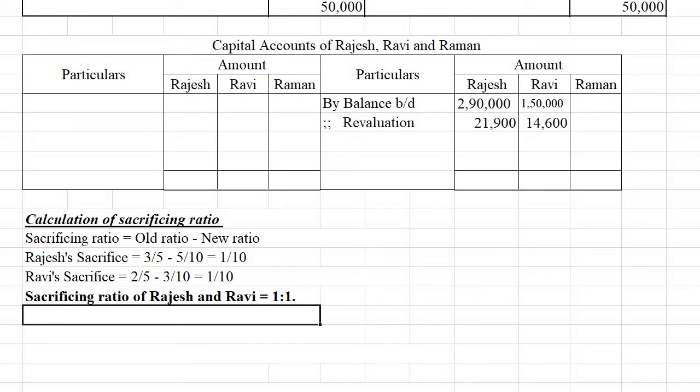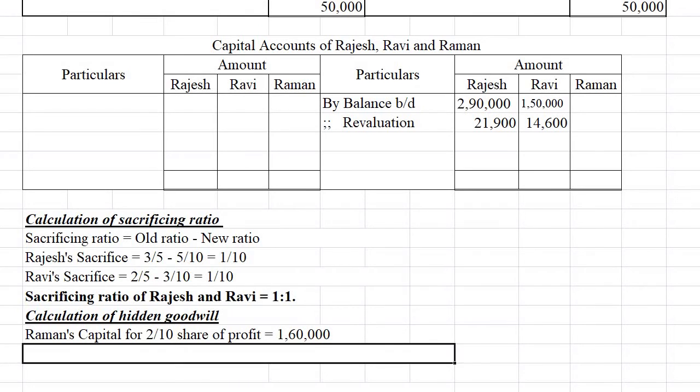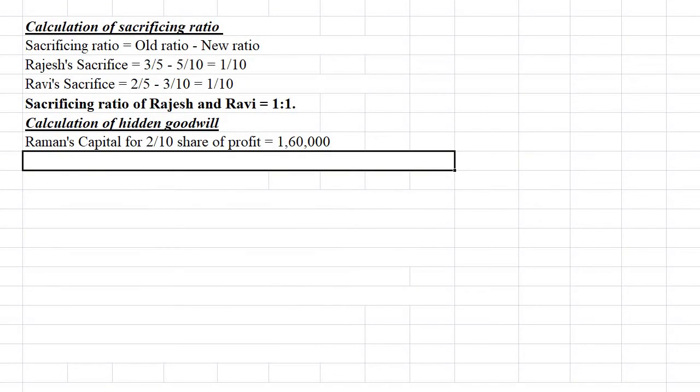Okay. Now let us calculate hidden goodwill. We know that Raman brought 1,60,000 rupees for 2 by 10th share of capital or profit. So we can write that amount. So now we have to see that he is asked to bring 1,60,000 for 2 by 10th share. Then what would be the total capital of the firm?